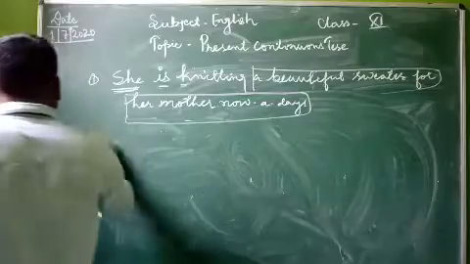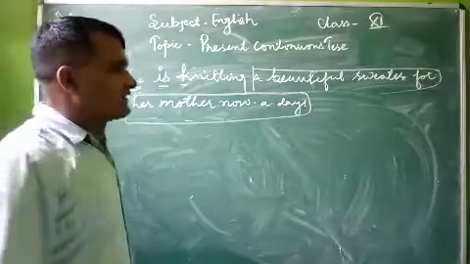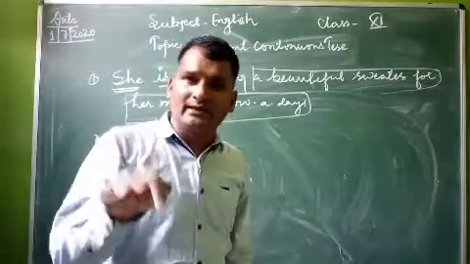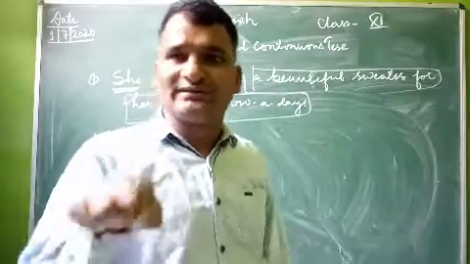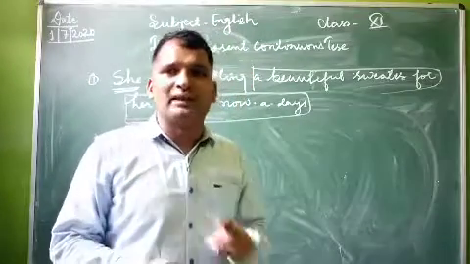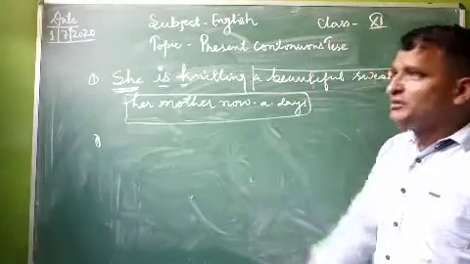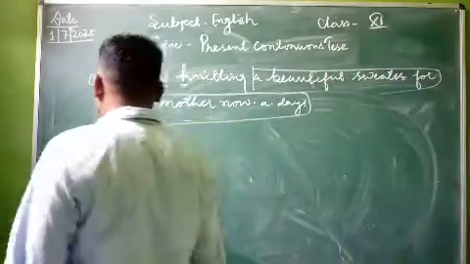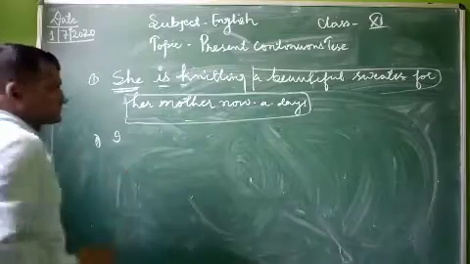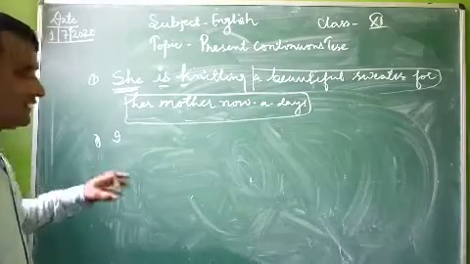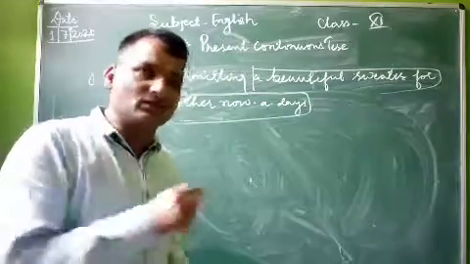One more example. Dear students, you have to understand that the subject I is always singular, but sometimes I follows a singular verb and a plural verb both. But in this tense, I is a singular subject, and you have to use only a singular verb.